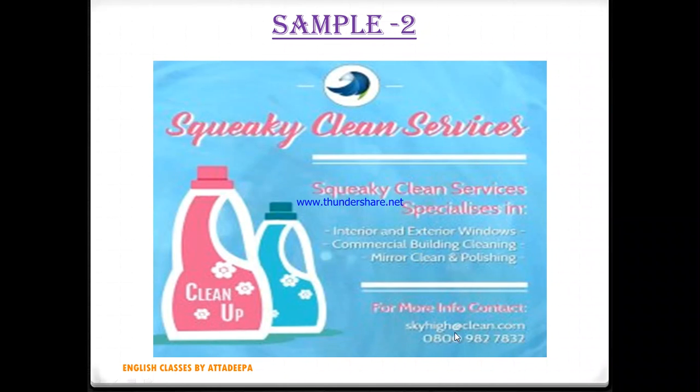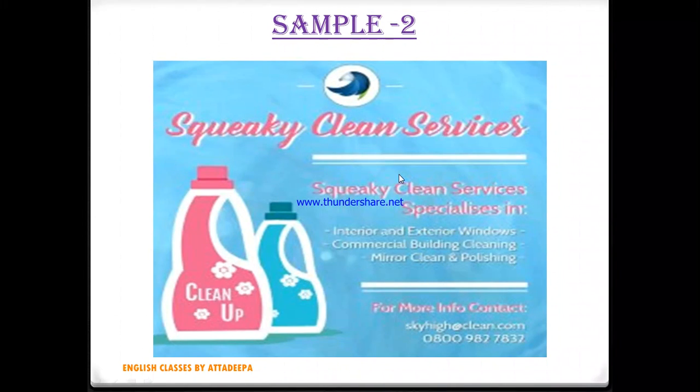And at the end, if you want to get more information about this product, you can log on to this. So this is for more info contact. They have given the online address and phone number as well. So this is how you also have to give contact details, not your contact details, but the organizer's contact details, so that if there is any query, it can be addressed here.